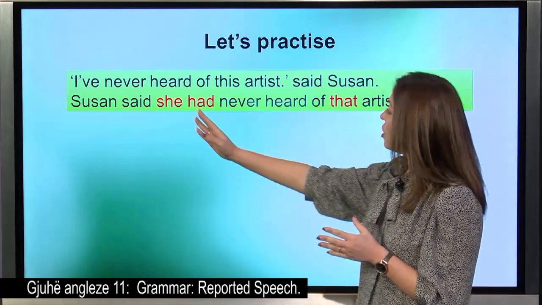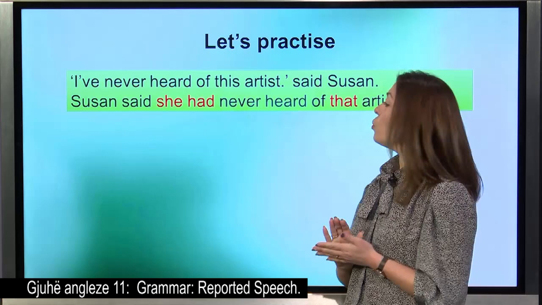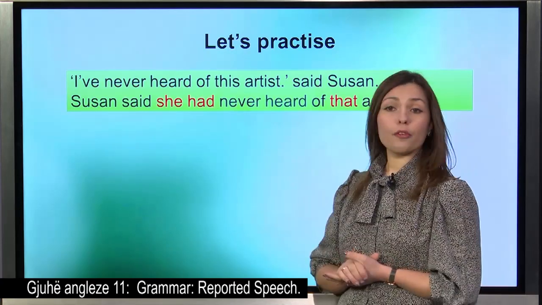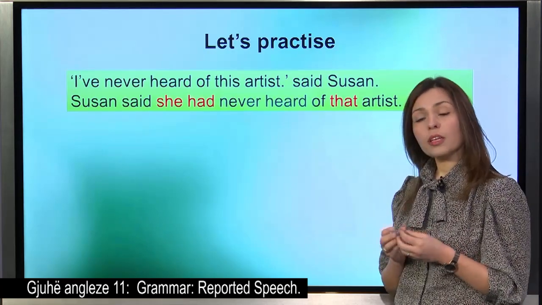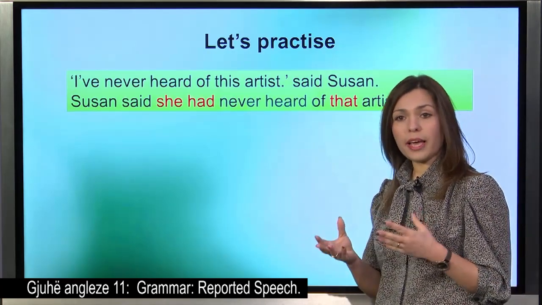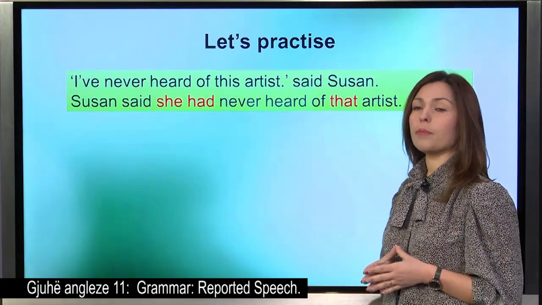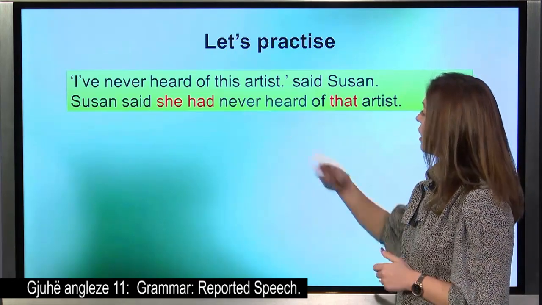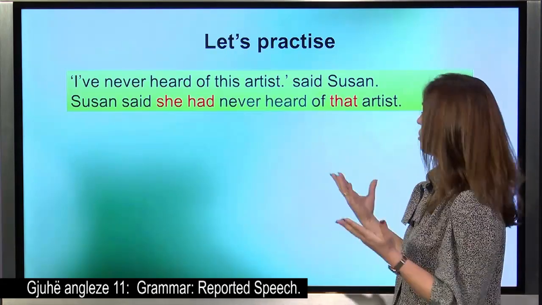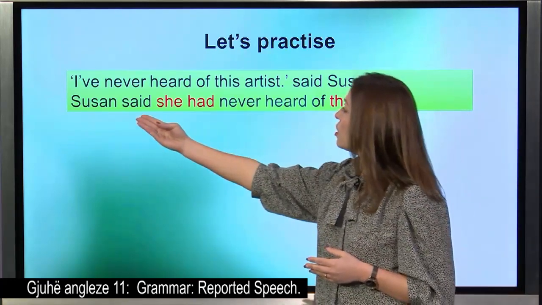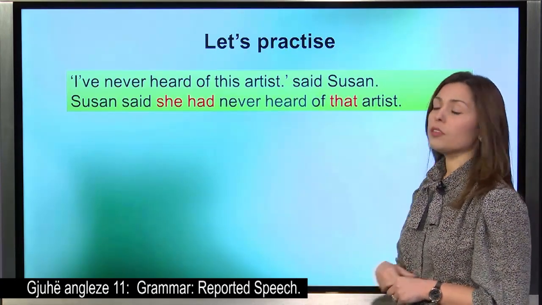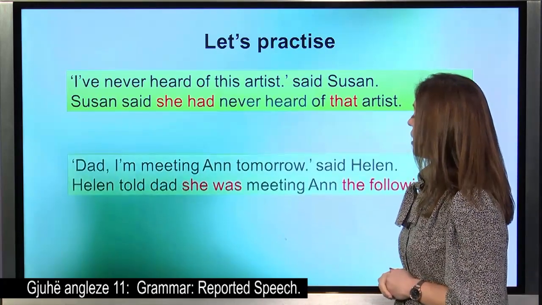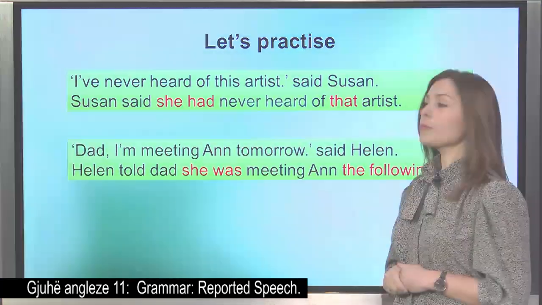We changed the pronoun, we changed the verb, and we also changed those words that referred to, what did we say? To places and time. So our final sentence as a reported statement becomes, Susan said she had never heard of that artist.